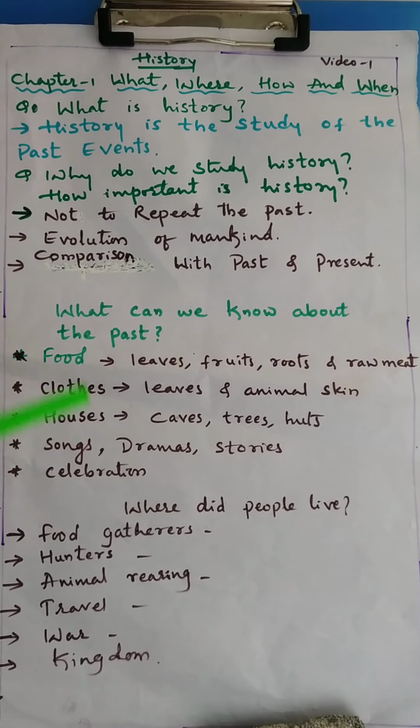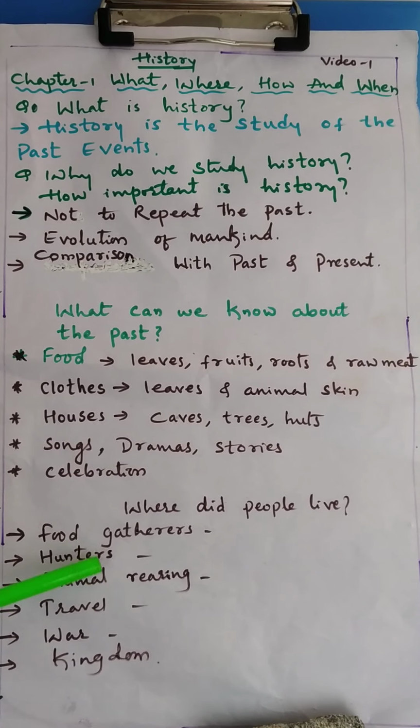The next point of the lesson is where. Where means where did people live, or where did people gather food. We know that the early food was gathered in the forest. They used to go for fruits, leaves, and roots, or even hunt. They used to hunt with equipment. We come to know through the equipment also. The early equipment was wooden, and sharp, pointed thorns of fishes. They made use of it.